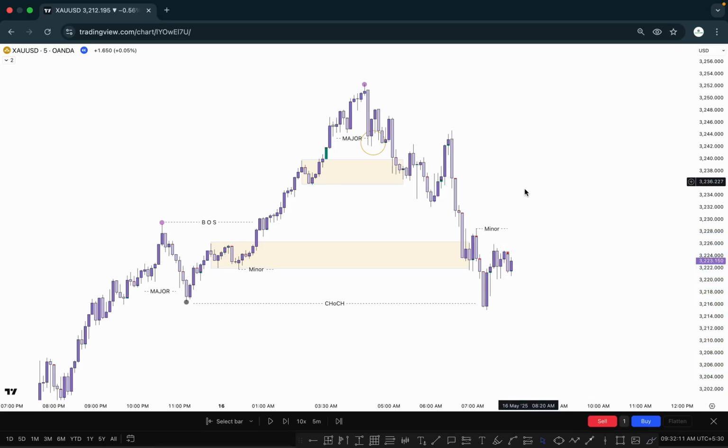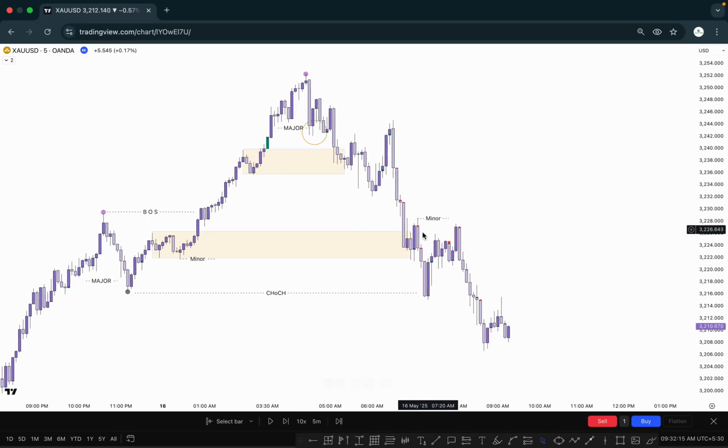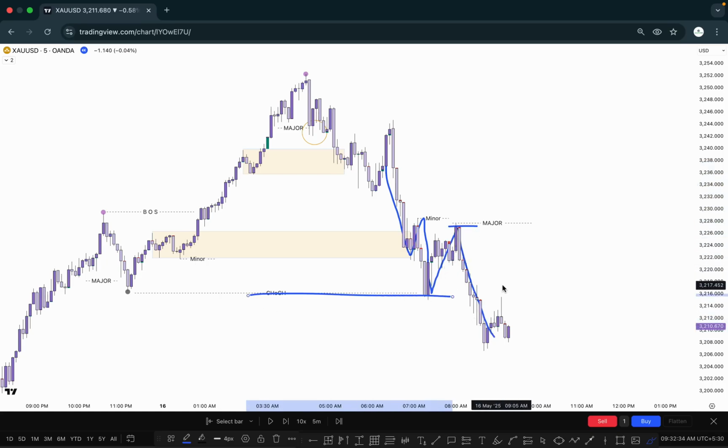And let's see what happens next after this one and how we can mark the structure here. Look at this one. The market is trying to push higher but is not able to break the previous high. So the current inducement is here. This is our major inducement right here because this one creates one more pullback like this one. This first pullback is not taken out and the market again pushes downside. It means this pullback is created below this low here. So we can mark this one as a major inducement here.